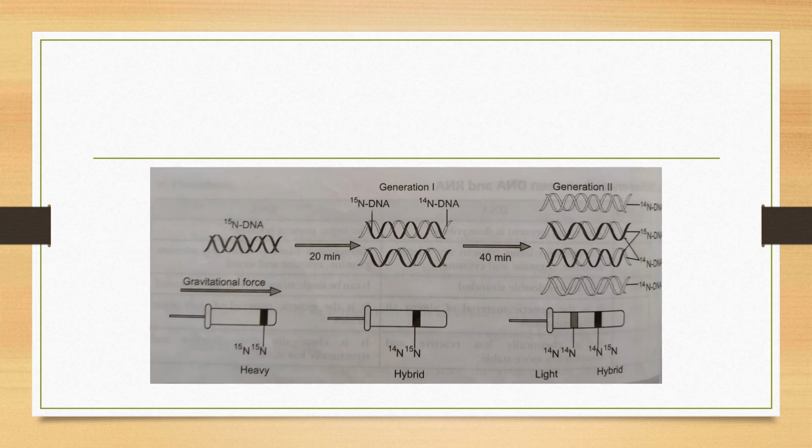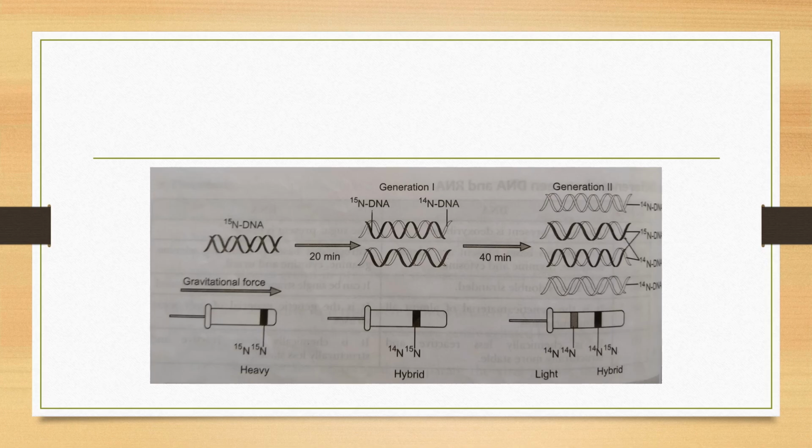Here in generation 2 you can see 50% of the DNA contained N14 and 50% of the DNA was intermediate or hybrid, one strand N15 and the other strand N14. This proved that the method of replication is semi-conservative, because one strand carried the old N15 parental type and the other was N14.